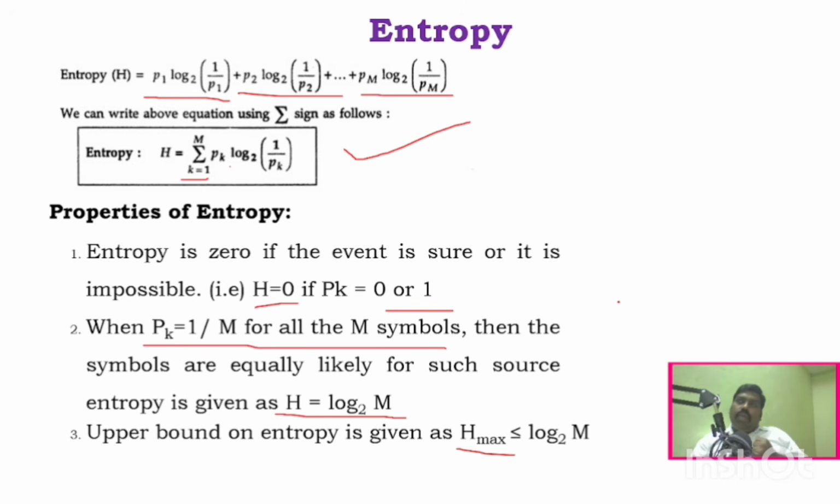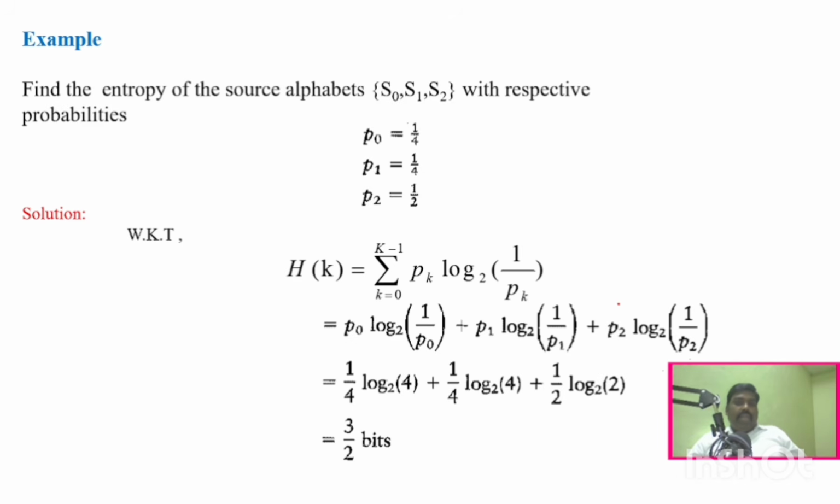We have seen what entropy is, what average information is. Now we'll see what the rate of information is. Before that, you can see this kind of problem can be asked for 2 marks or 4 marks. Find the entropy for the alphabets S0, S1, S2 with the probabilities P0, P1, P2. We know this is the formula. So if you substitute, it is P0 log 2 1 by P0, P1 log 2 1 by P1, P2 log 2 1 by P2.